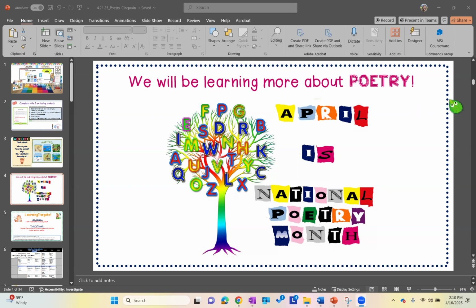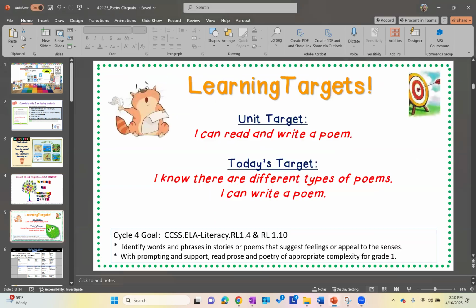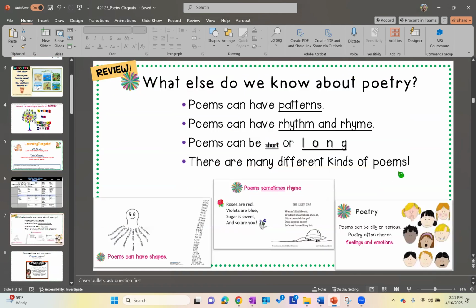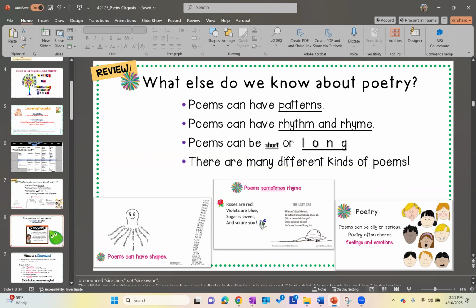Okay, well, let's take a look here at what you will be working on. We've been learning about poetry. April is National Poetry Month. For the unit target, we have I can read and write a poem. Today's target is I know there are different types of poems and I can write a poem. Again, we have learned that poems can have patterns, poems can have rhythm and rhyme, poems can be short or long, and there are many, many different types of poems out there.